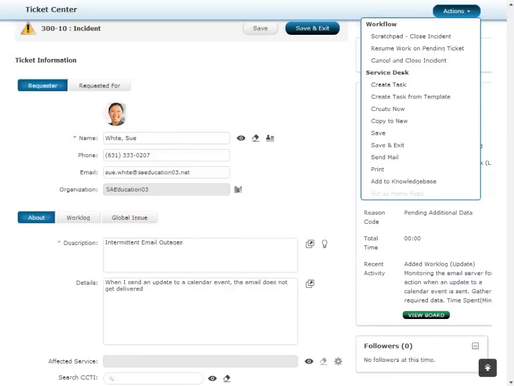Refer to the Documentation Wiki under the Learn menu to learn more about workflow actions.